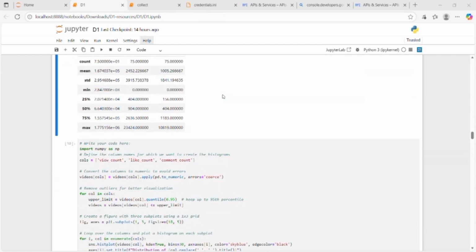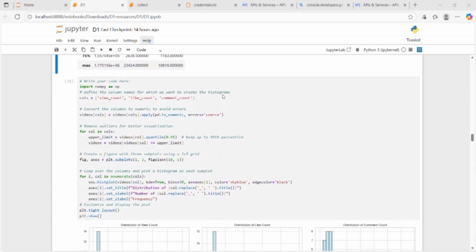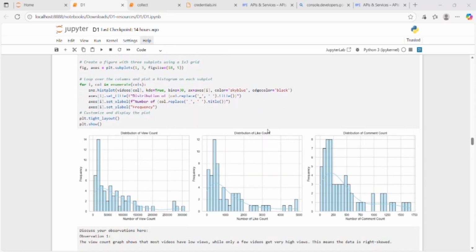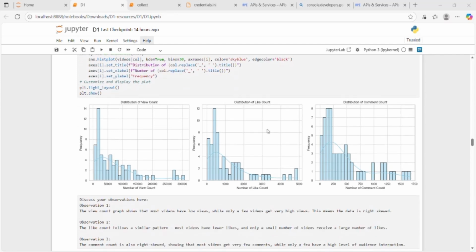After that, I wanted to visualize how the data was spread out. So I created histograms for view count, like count, and comment count using Seaborn. Before plotting, I removed extreme outliers above the 95th percentile to make the graph look clear. For the result, I observed that most videos have low engagement while only a few got very high numbers. This made the data right skewed, which means a small number of videos dominate the engagement. In simple words, most videos perform average and only a few went viral.